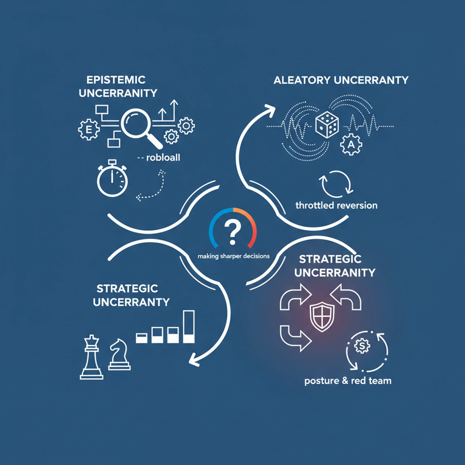Pilot and fast action, a 7-day script you can run this week. Day 1. Classify 5 near-term decisions using the taxonomy. For each, write a 1-line provenance justification and record who reviewed it. Days 2 through 6. Pick 2 decisions and apply the matched token end-to-end. Deploy 1 epistemic micro-experiment and 1 aleatory throttle or strategic posture as appropriate.